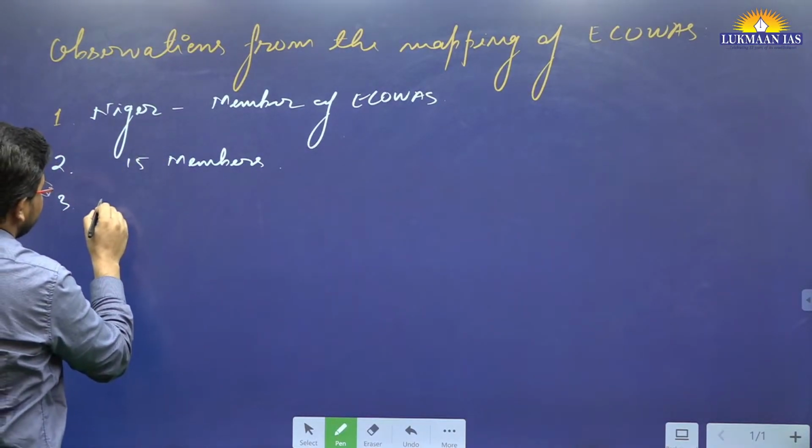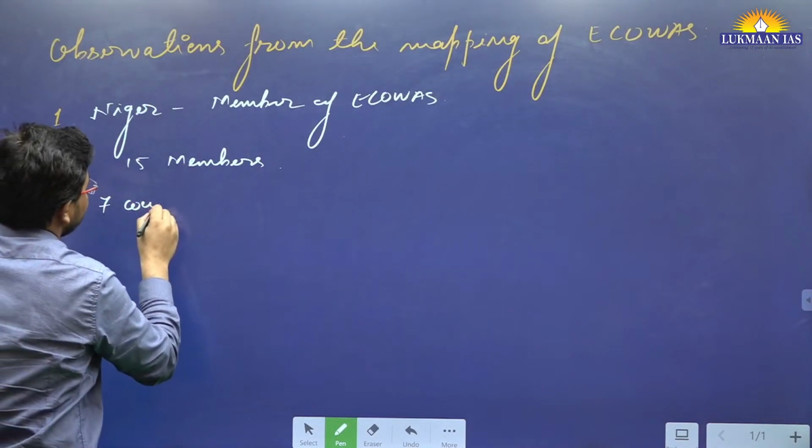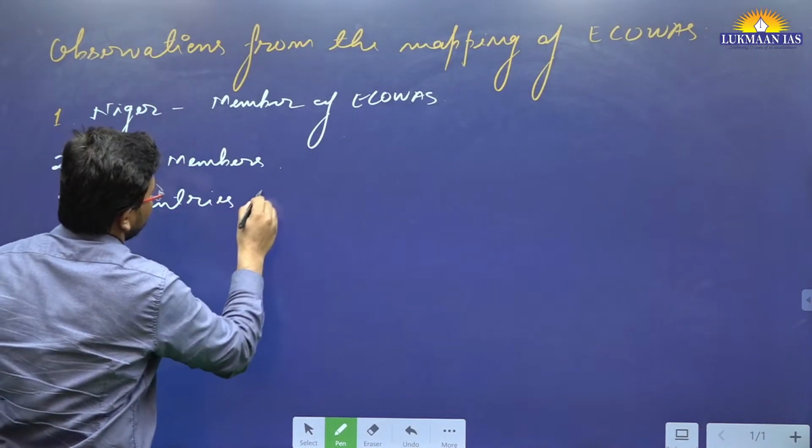Third thing, seven countries border Niger.